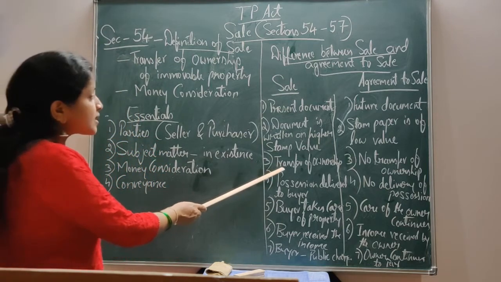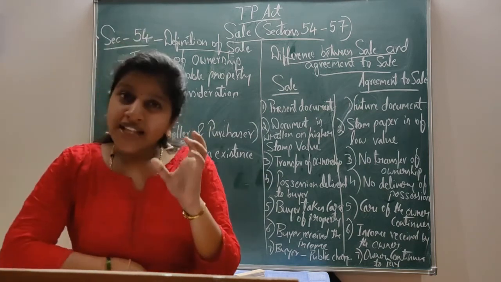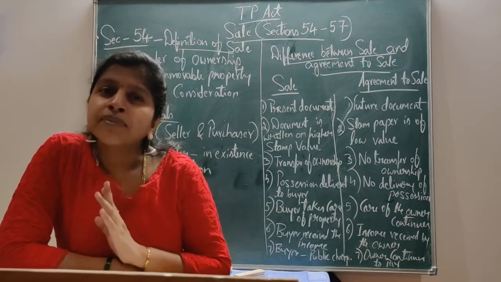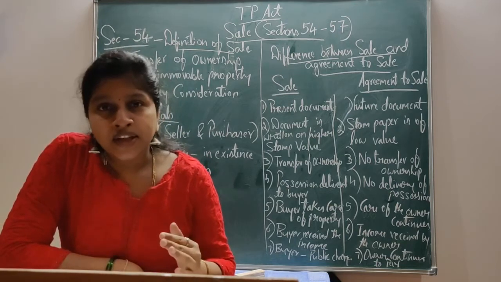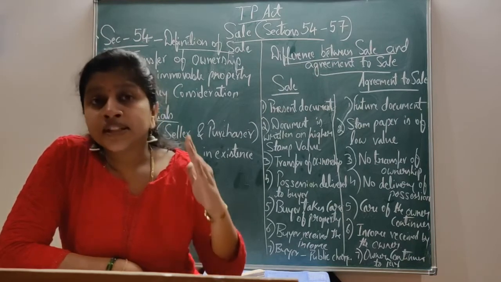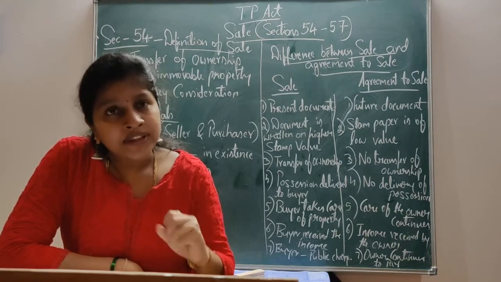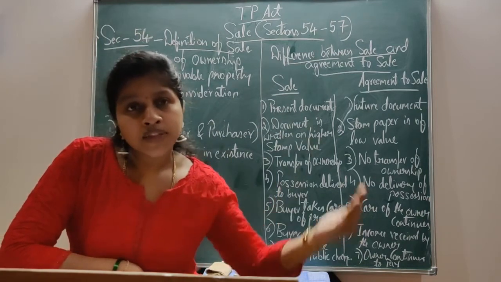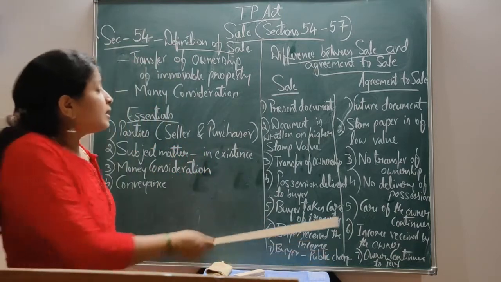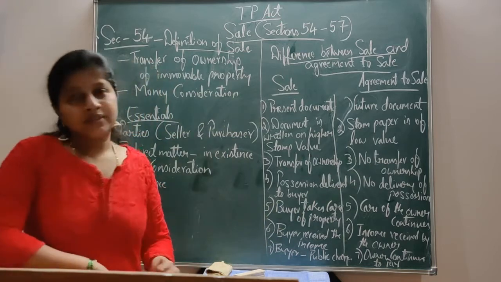Third difference under sale is that this is transfer of ownership. Sale is transferring of the ownership from the transferor to the transferee, or from the vendor to the vendee. The transferor must have the absolute interest and title over the property. Then he can transfer ownership from seller to the buyer. But under agreement to sale, there is no transferring of the ownership.